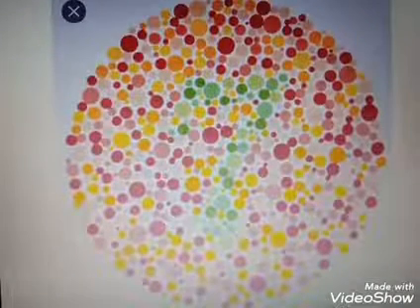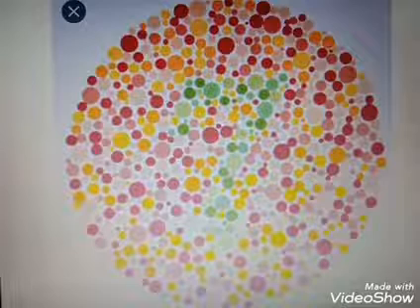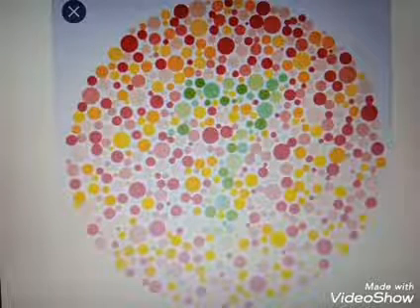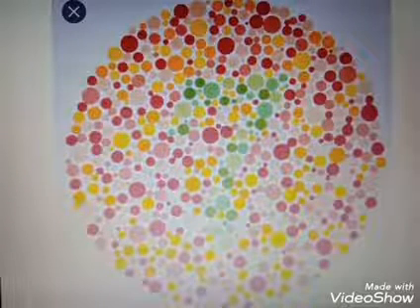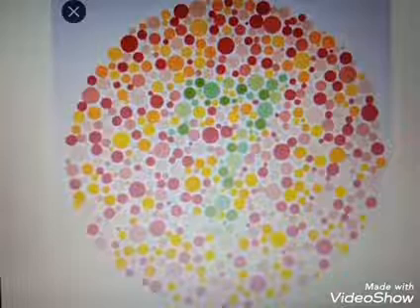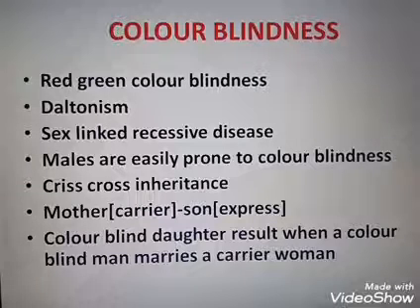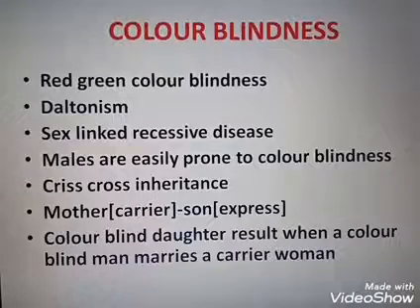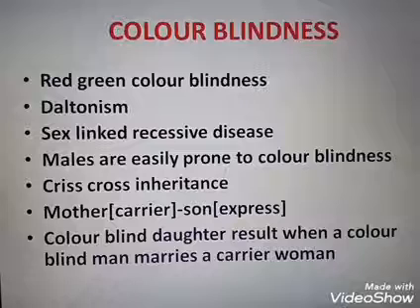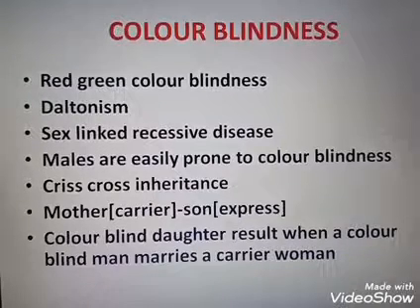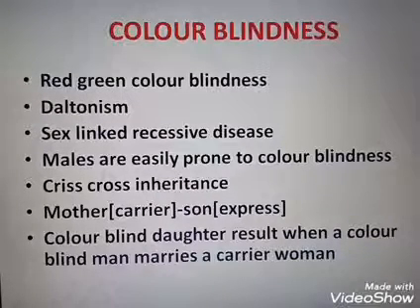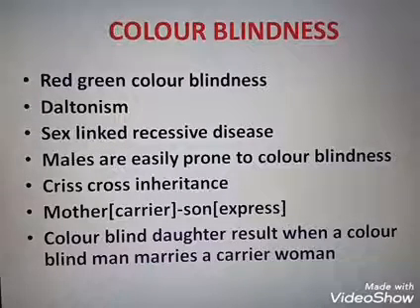Okay, so you can see the number. That is 7. But color blindness patients can't read the number because they can't identify the red and green color. Clear? They can't identify red and green color. So this type of disease is known as color blindness, otherwise known as Daltonism.